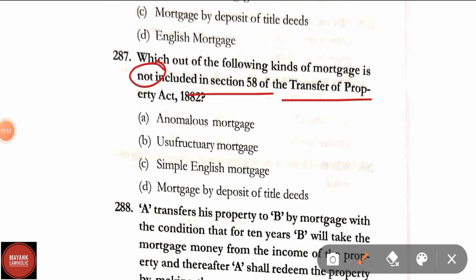Options are anomalous mortgage, usufructuary mortgage, simple English mortgage, mortgage by deposit of title deeds. Correct answer is option C, that is simple English mortgage.